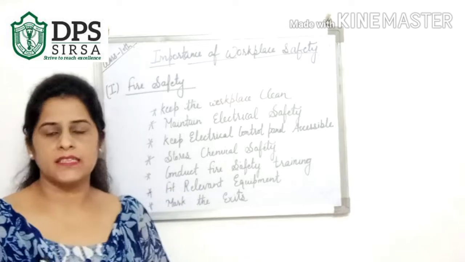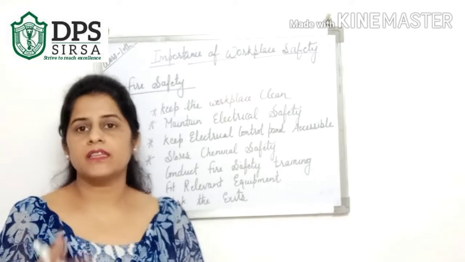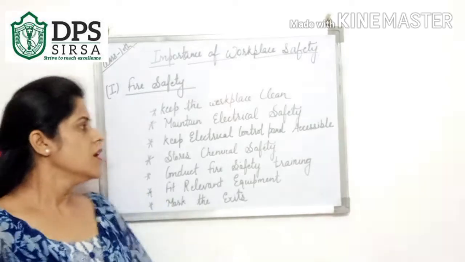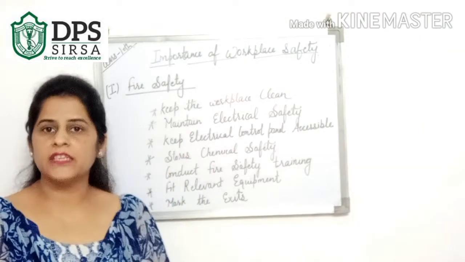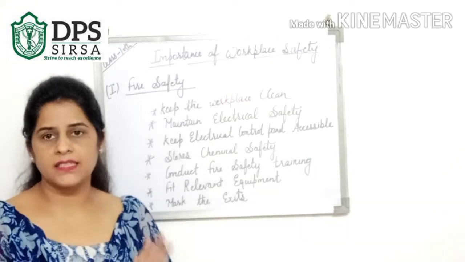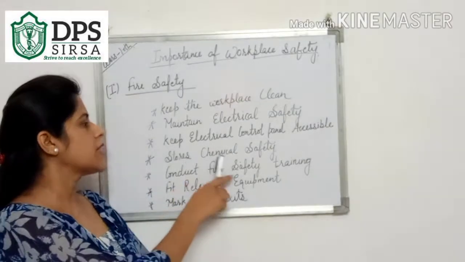If it is not accessible, it can result in big damage for the workplace and for the employees also. So the electric panel should be accessible, managed, and systematic, so that everyone can access it easily.